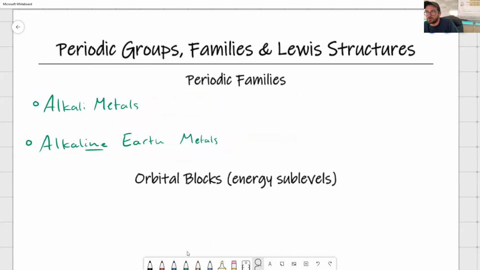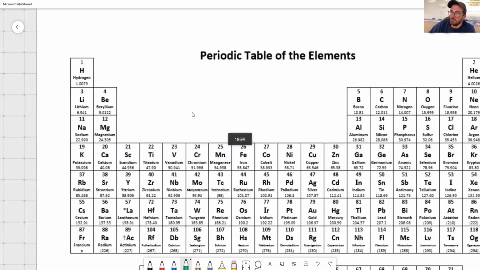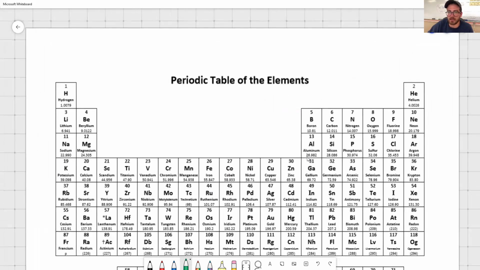And then the other 2 that I want to talk about are the halogens and the noble gases. Okay, so keep those 4 names in mind, and if you need to pause, write it down, whatever, as we jump over to our periodic table. We have 4 periodic families that we're mainly going to be focusing on here. And the first of which that we wrote down was the alkali metals. I'm sorry, not the alkaline earth. So we're going to first look at those alkali metals, okay?